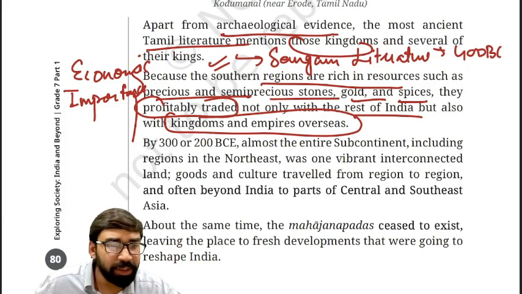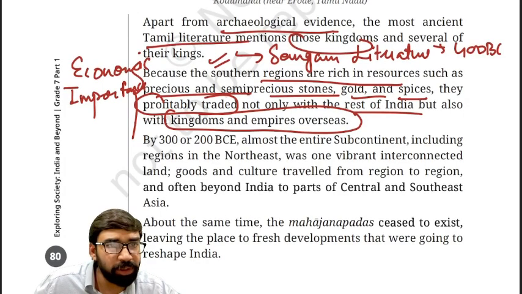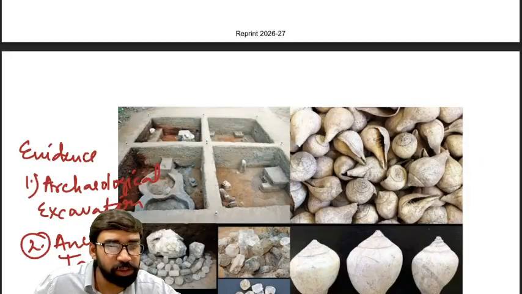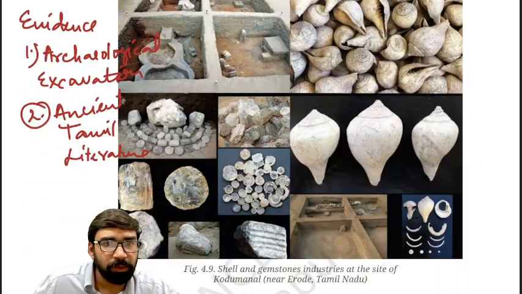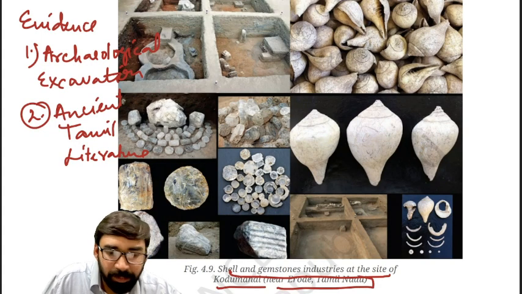Clear? Then another, so I would like to show you that picture. So as you can see here, this picture that we have seen. It is written here: shells and gemstone industries at the site of Kodumanal in Tamil Nadu.